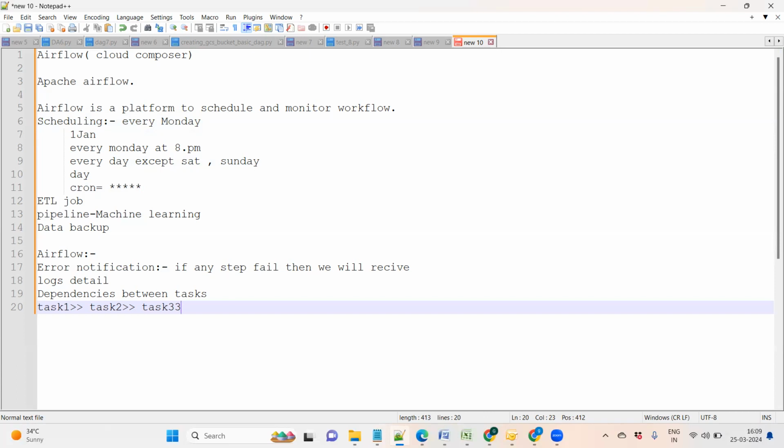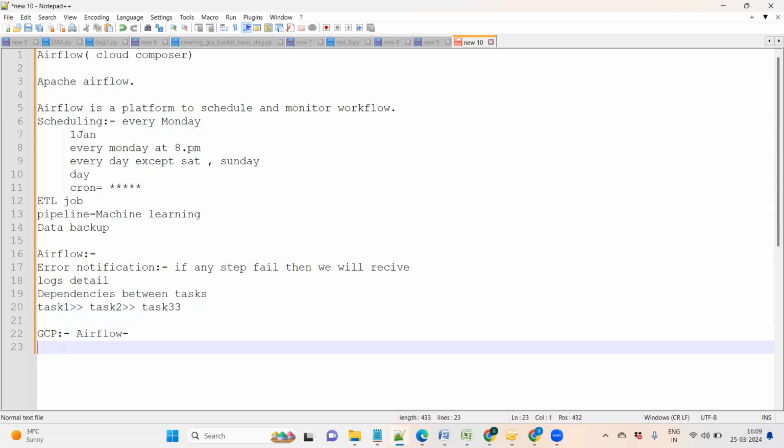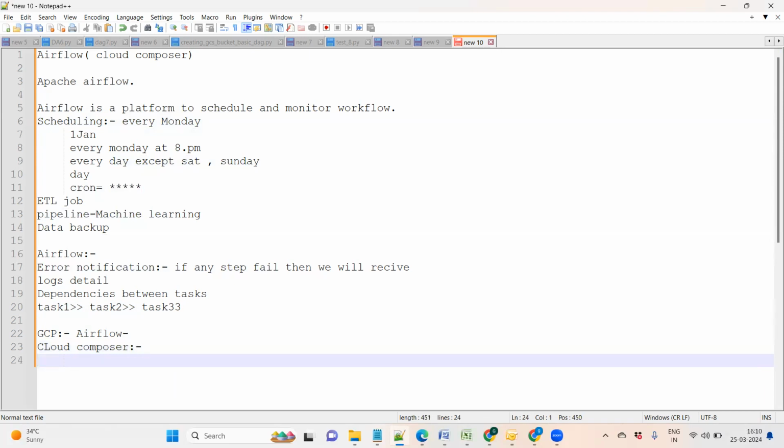Again, it is open source. If you are using GCP, Google Cloud Platform, you don't need to install Airflow manually. Here they have built Cloud Composer. What you need to do in Cloud Composer is only set up an environment.